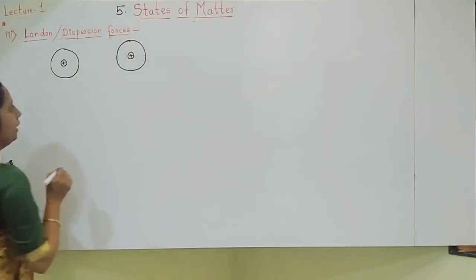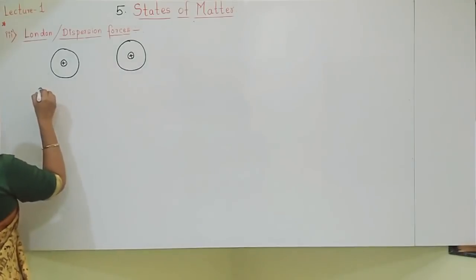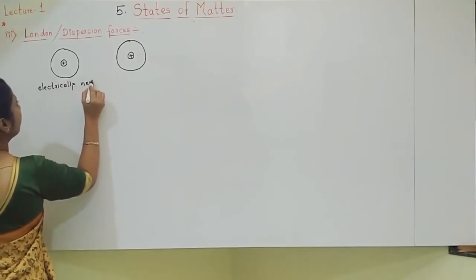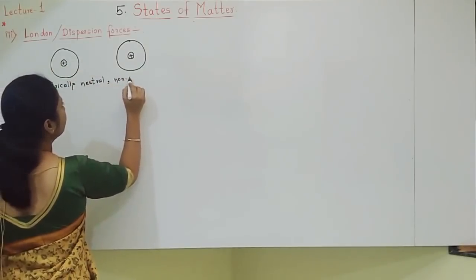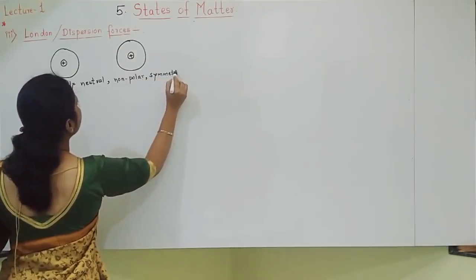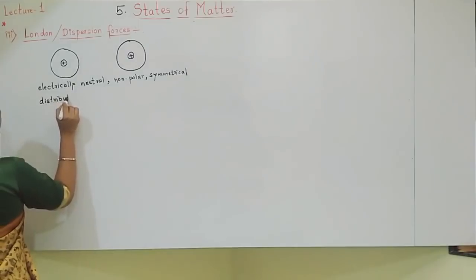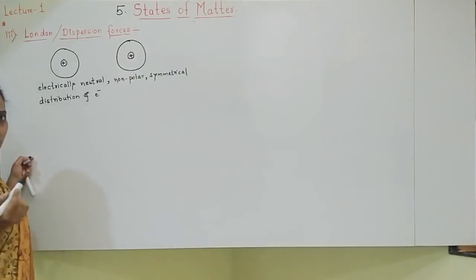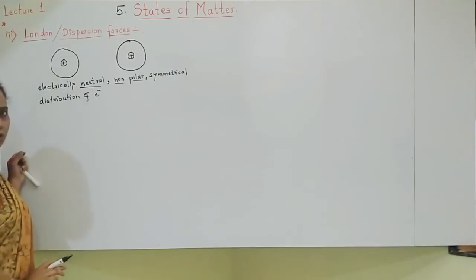Okay, so these two molecules, by looking only you should understand what type of molecules these are. Electrically neutral. What should you call these molecules? Electrically neutral, non-polar, and there is symmetrical distribution of electrons. All these things I am writing repeatedly because you should be familiar with the words. Okay, these are electrically neutral molecules, non-polar molecules, and there is symmetrical distribution of electrons.